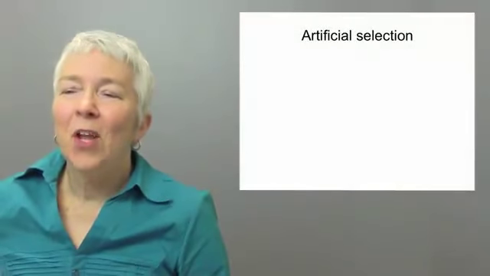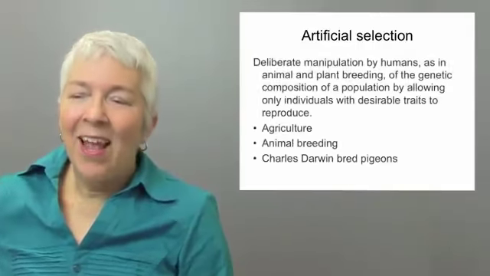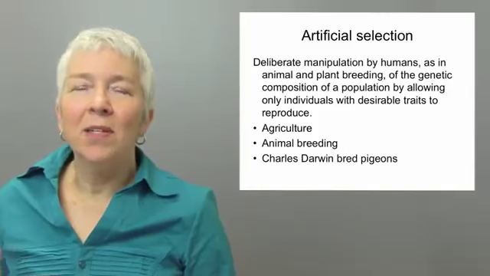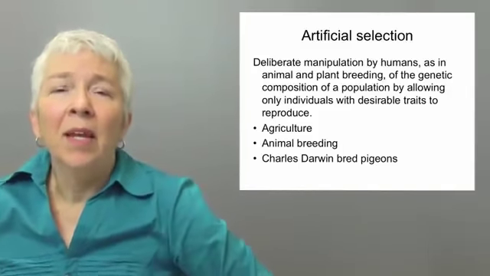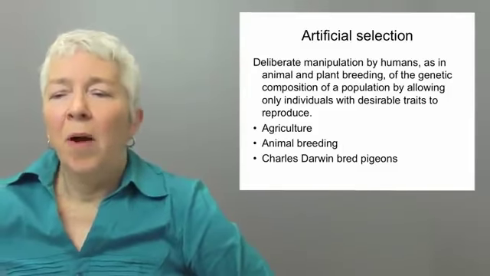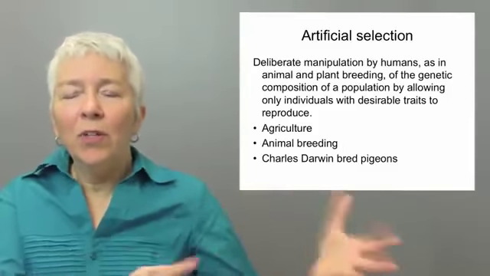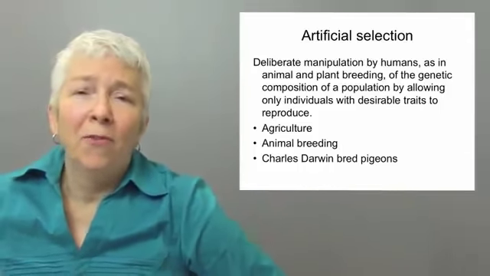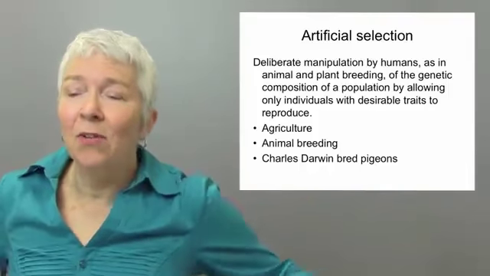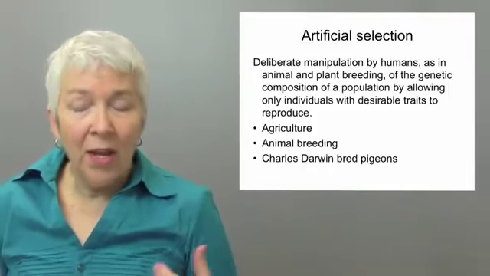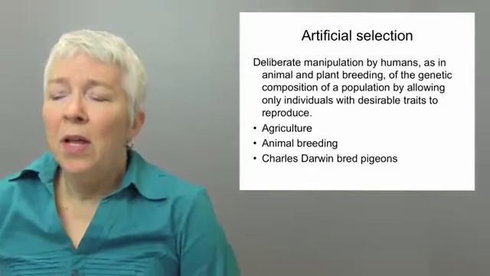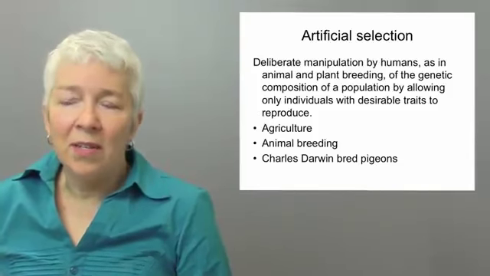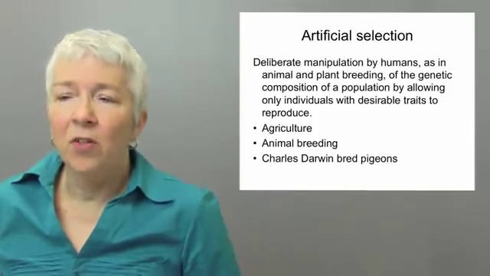Now let's consider artificial selection. Artificial selection is a phrase that describes the deliberate manipulation by human beings of the genetic composition of a population by picking which individuals in fact get to reproduce. And of course this has been used in animal and plant breeding for many thousands of years by humans, in agriculture, for example. And so we'll take some time now to discuss examples of artificial selection.